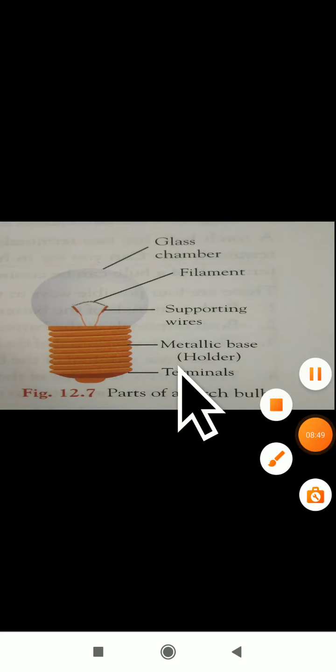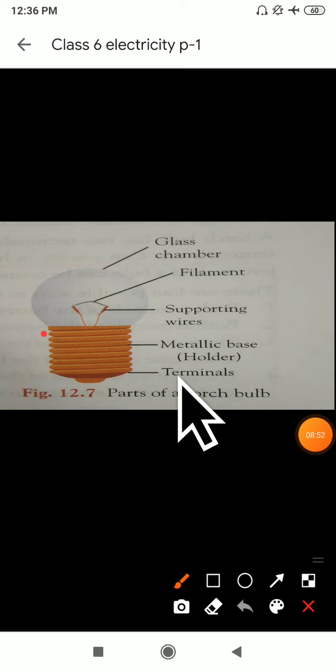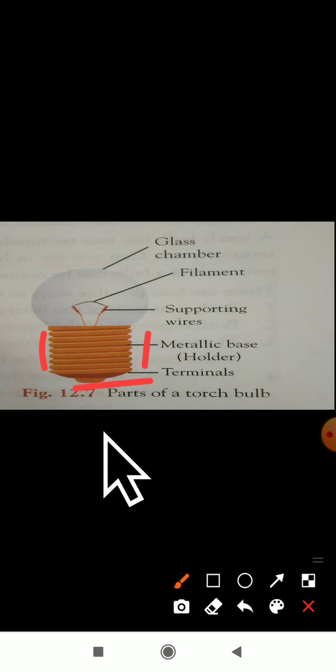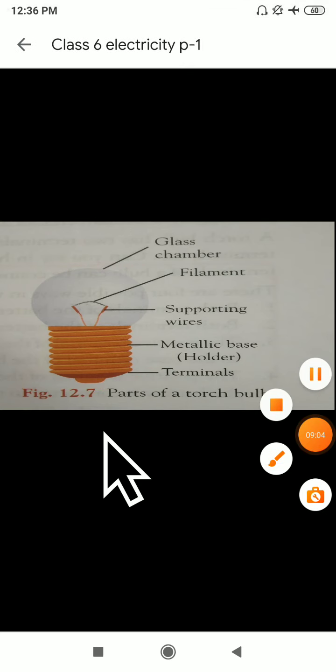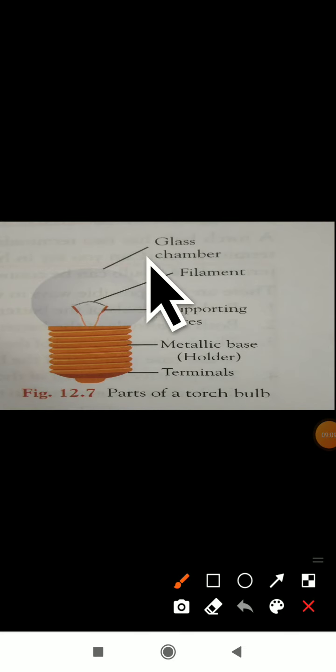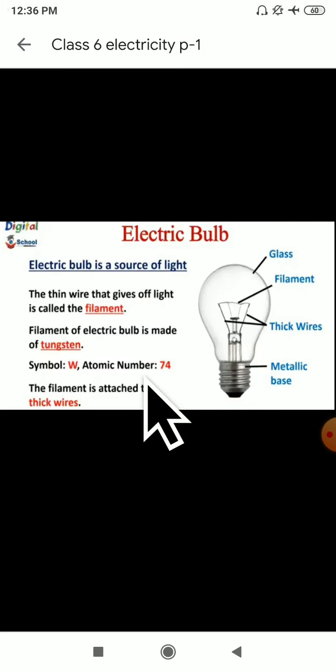And a bulb has a metallic base, which we call a holder. You know very well about this one, holder. A bulb has a holder and it also has a terminal here. So these are the parts of the bulb. What are these, dear students? These are the parts of the bulb: glass chamber, filament, supporting wires, metallic base. Another name for metallic base is holder, and it has terminals.